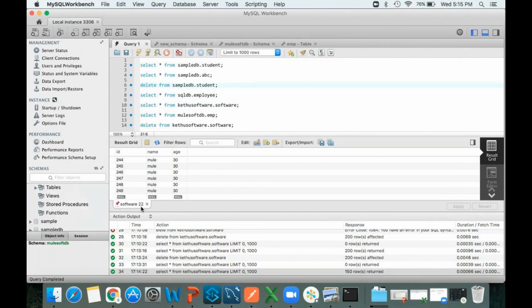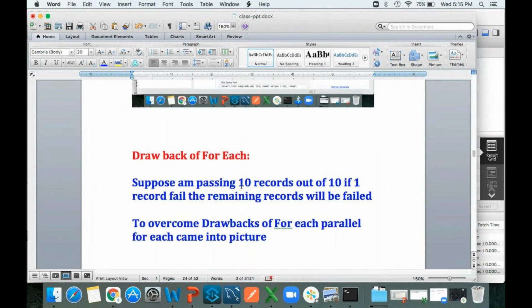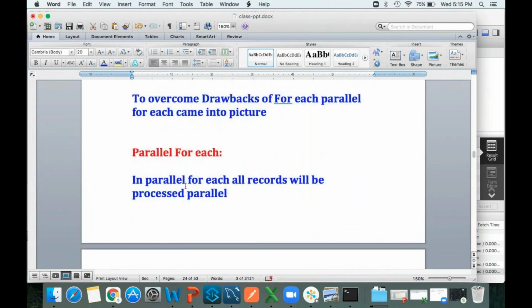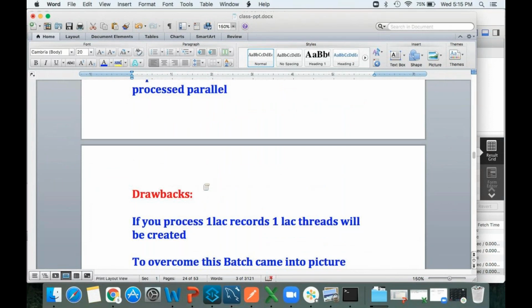To overcome this drawback of for each, parallel for each came into picture. See, drawback of for each: suppose I'm passing 10 records, and out of 10 records, one record got failed. The remaining records will fail. This I showed you practically. What is parallel for each? In parallel for each, all records will be processed parallelly. It will not execute one by one, whereas for each is executed sequentially. Now what is the drawback of this parallel for each?